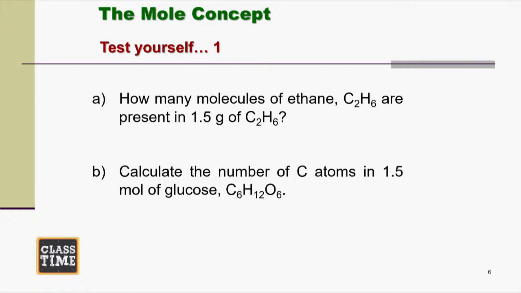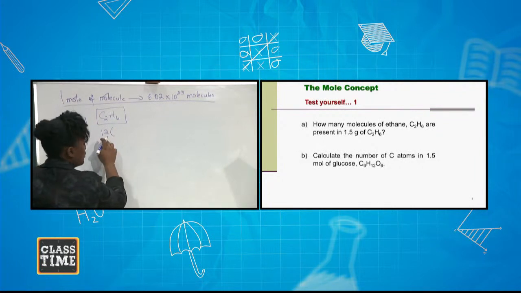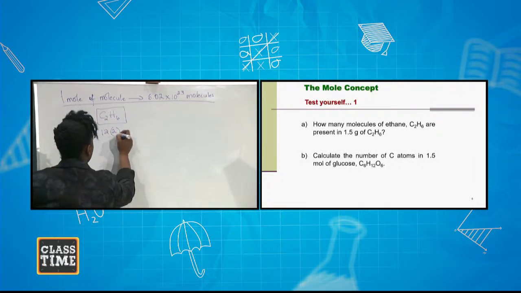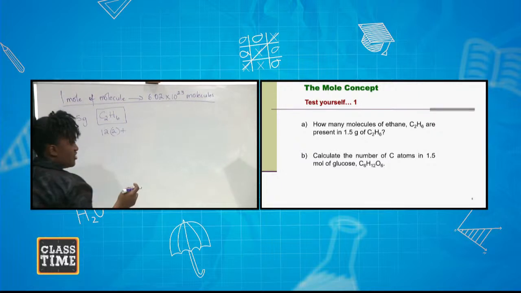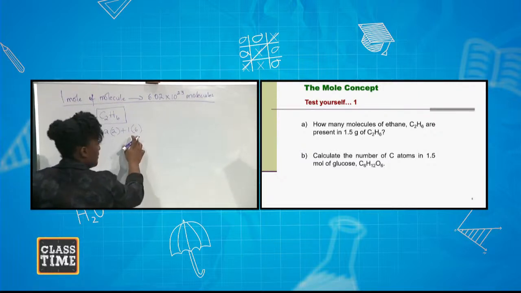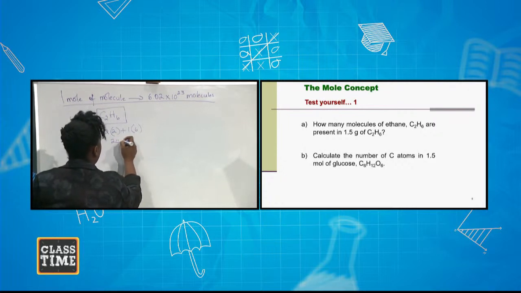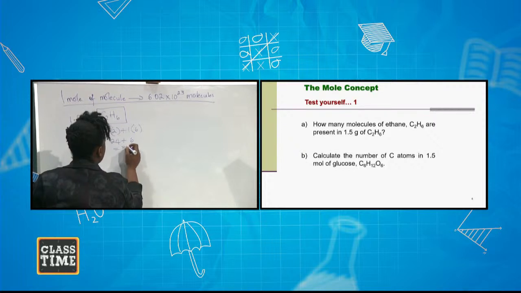C2H6. So we are going to find the molar mass for ethane. Carbon we know has a mass number of 12, and there are 2 carbon atoms, so we multiply by 2, plus hydrogen, which has a mass of 1, and there are 6, so we multiply that by 6. So 2 times 12, 24, plus 6 is equal to 30.